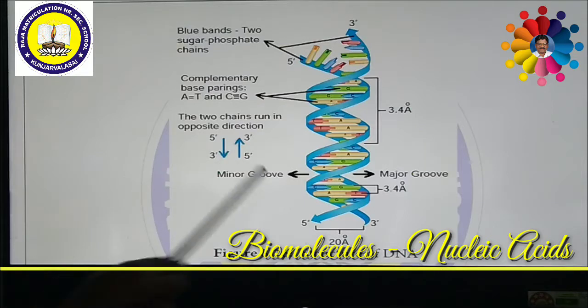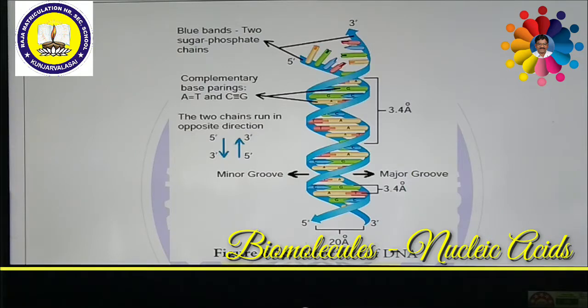That means the width of the double helix model is 20 Angstrom. The X-ray diffraction method helps us to identify this structure and understand the structure of DNA in detail.